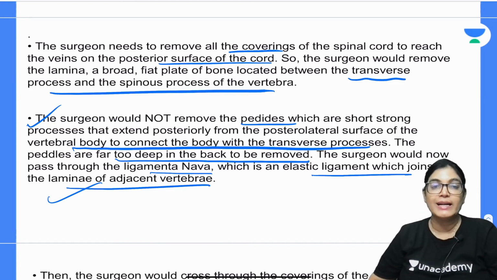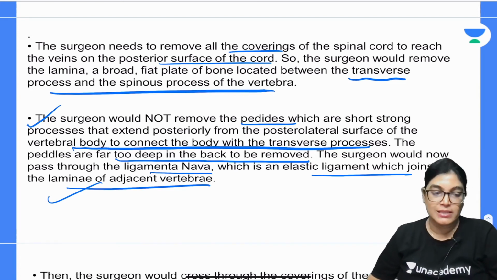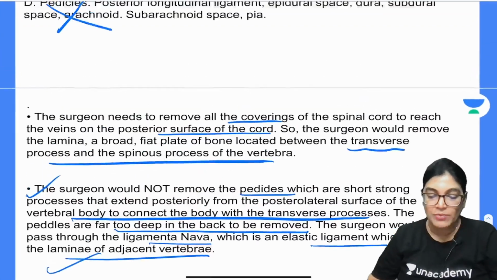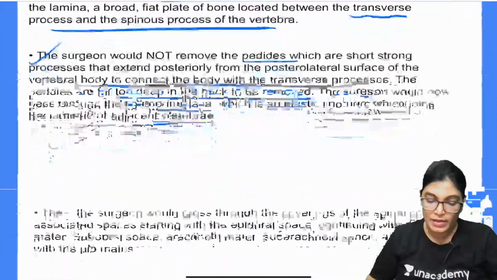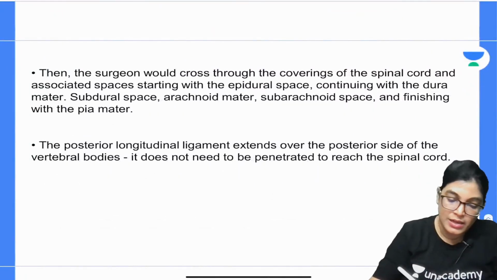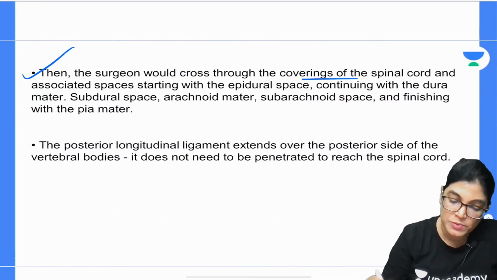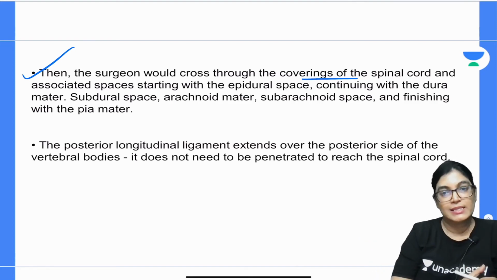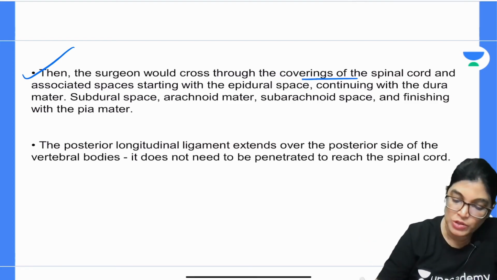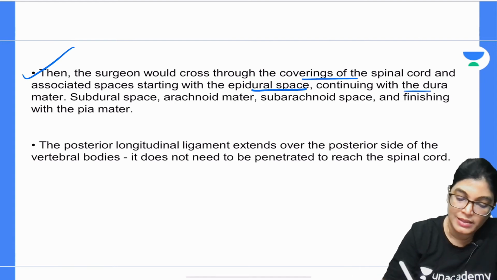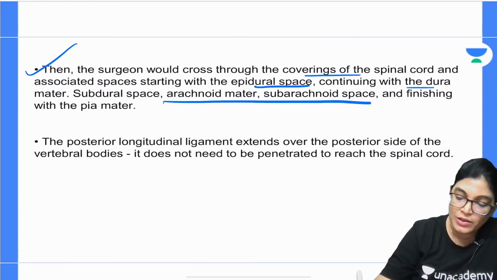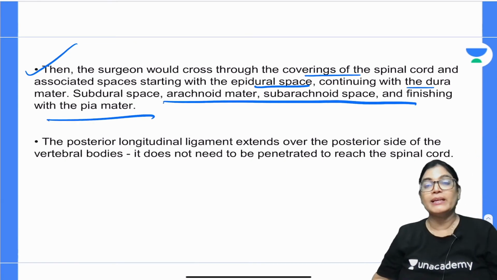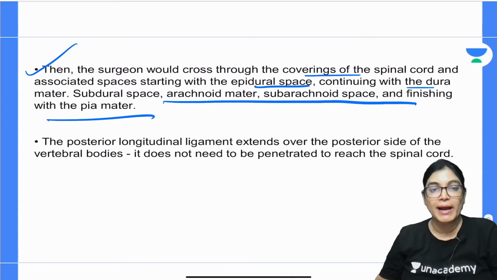and we know that ligamentum flavum joins the adjacent vertebral laminae. So yes, that can be penetrated. Ligamentum flavum can be penetrated. Now moving on to the next. The surgeon could remove the coverings of the spinal cord and associated structures. Just now we have seen, yes, ligamentum flavum will be penetrated, epidural space will be approached, then the dura, subdural space, arachnoid, subarachnoid space, and ultimately leading to the spinal cord pia mater.